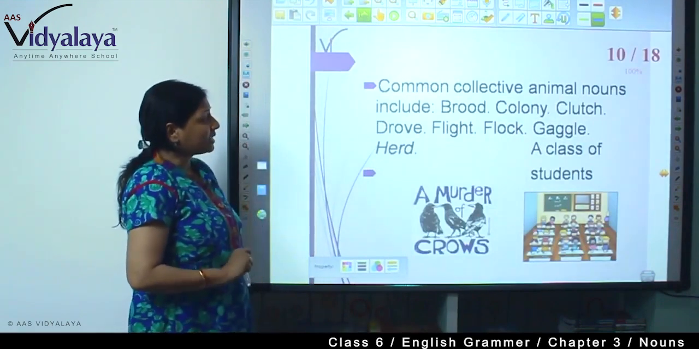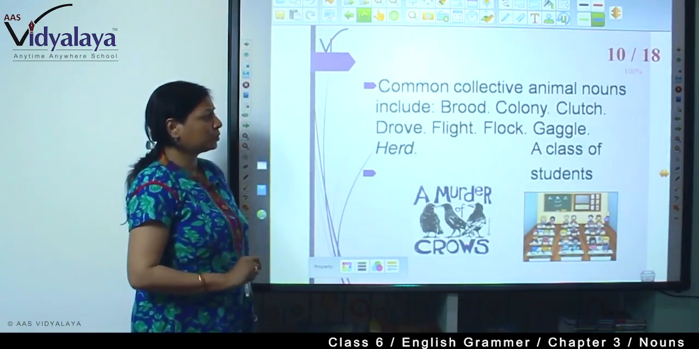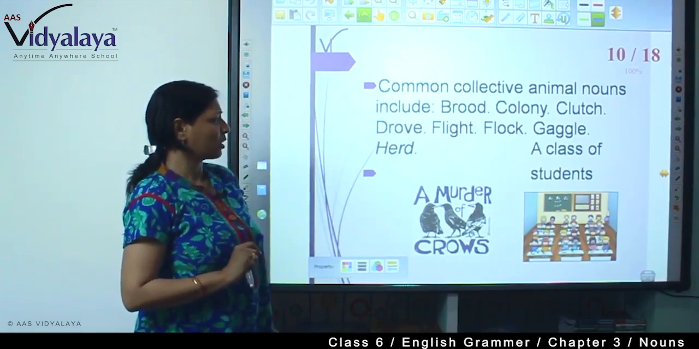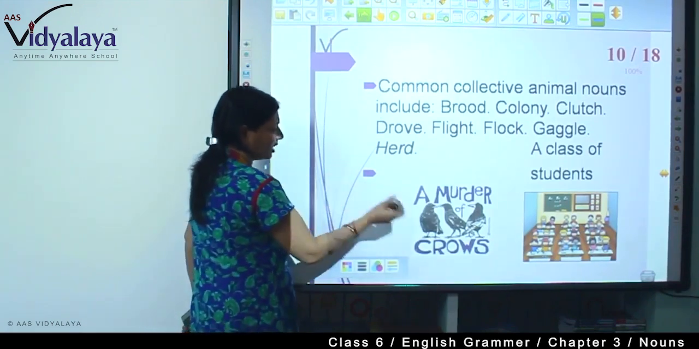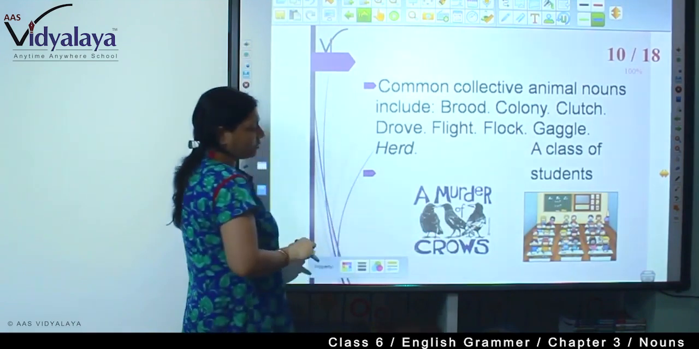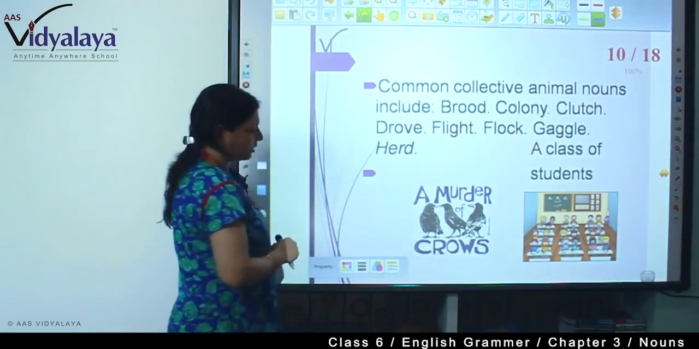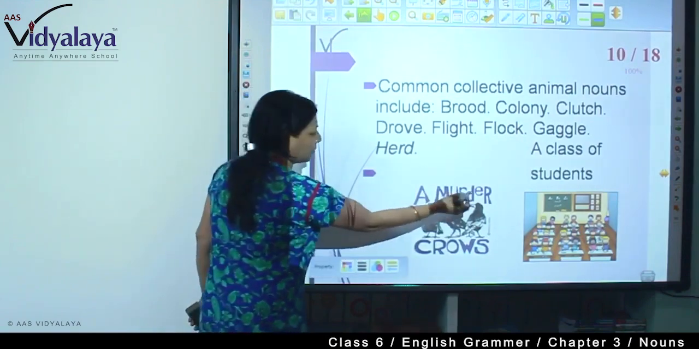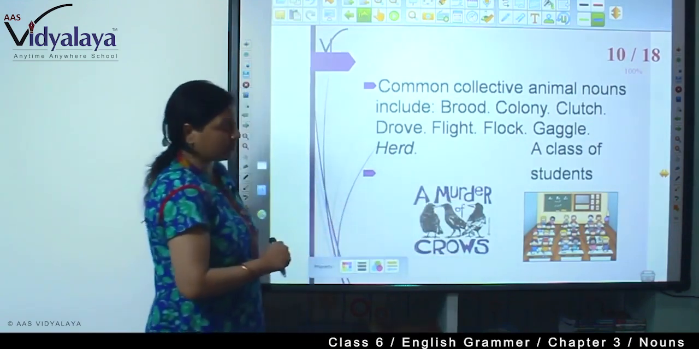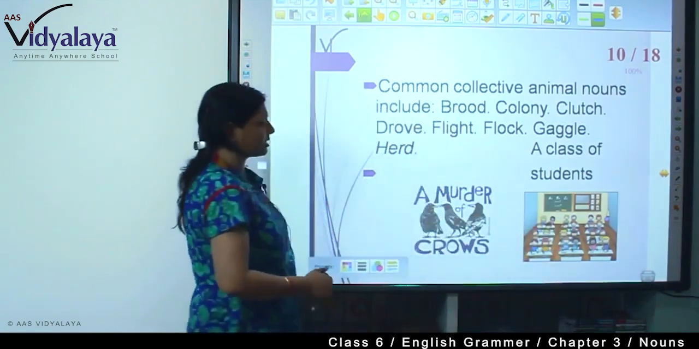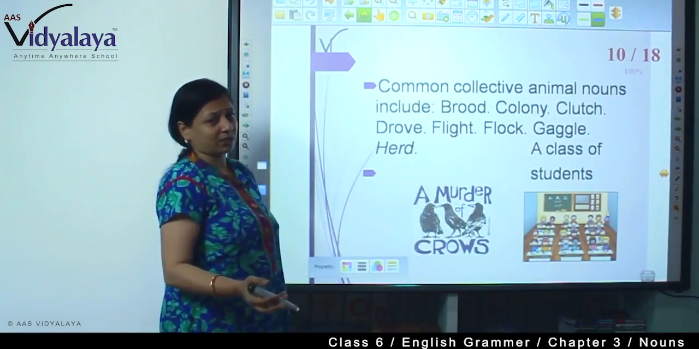Common collective animal nouns include brood, colony, clutch, drop, flight, flock, gaggle, herd. So if you find 4 or 5 crows together, you can say I have seen a murder of crows. See, a murder of crows for a group of crows. And this is a class of students. How many students? They may be 50 or 60, whatever.